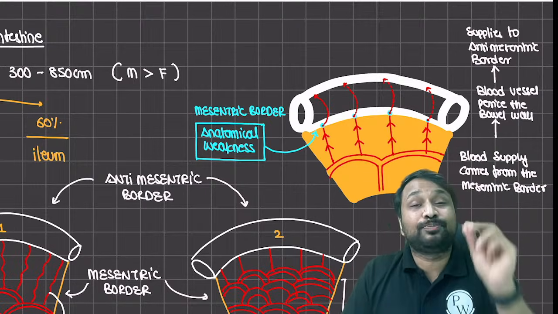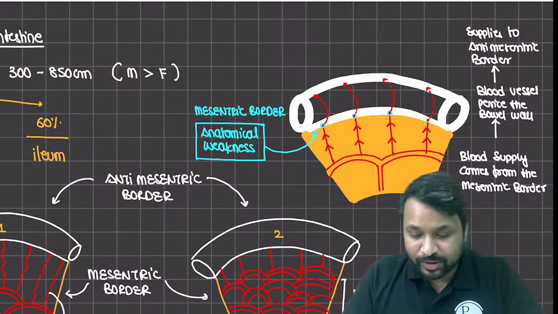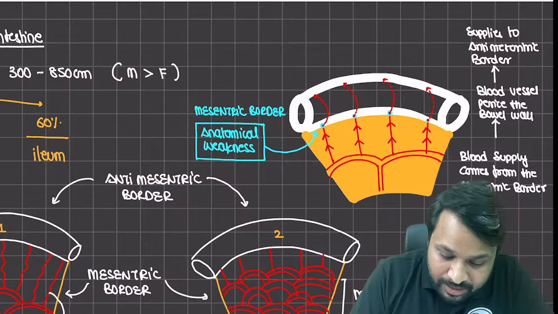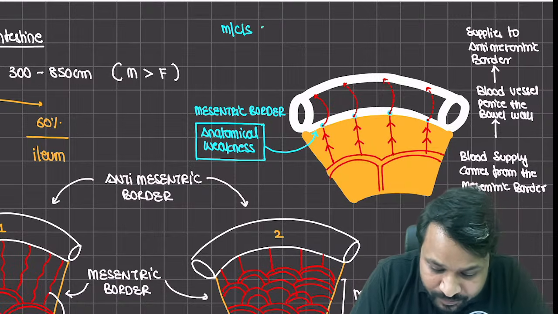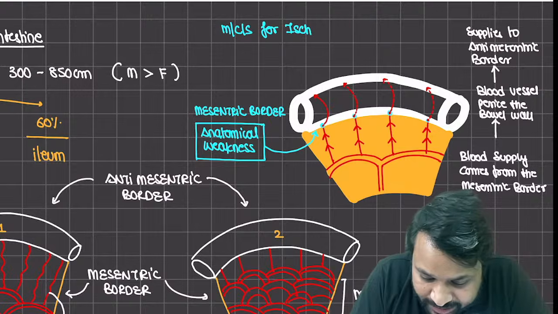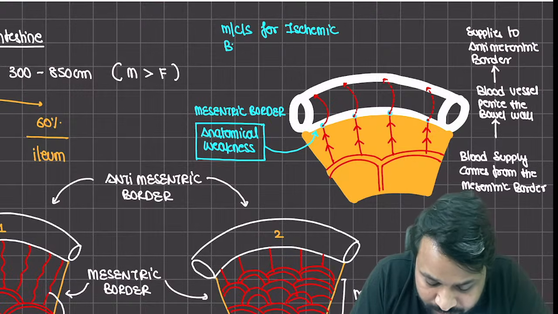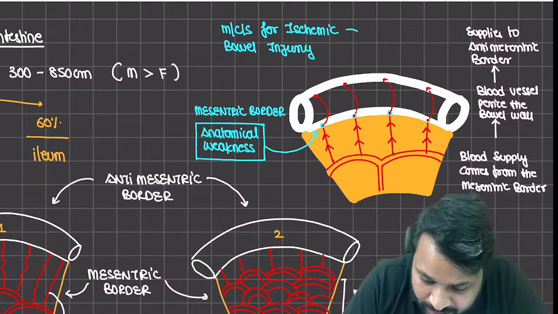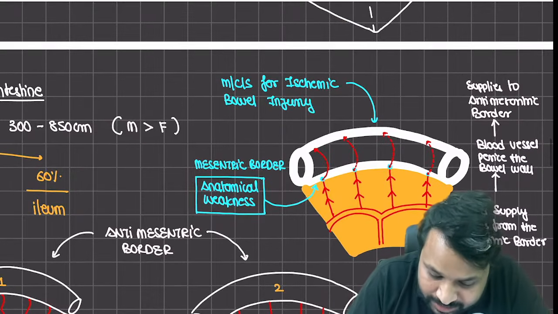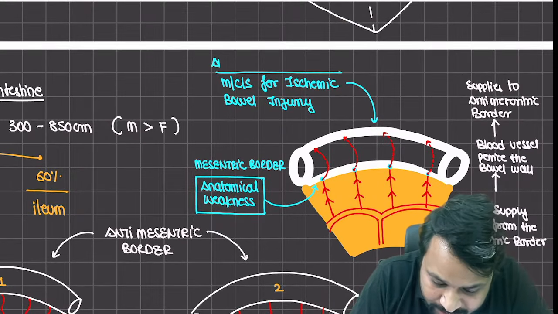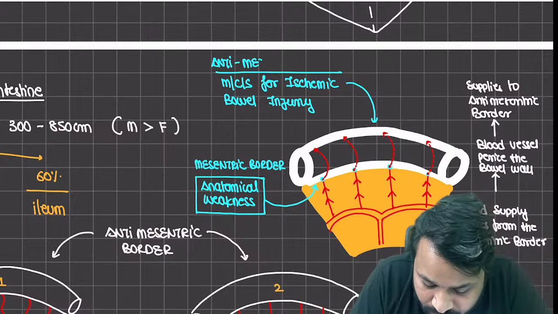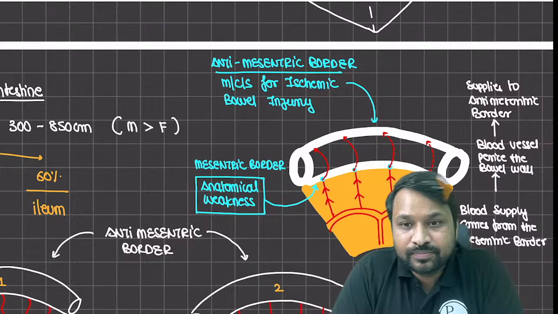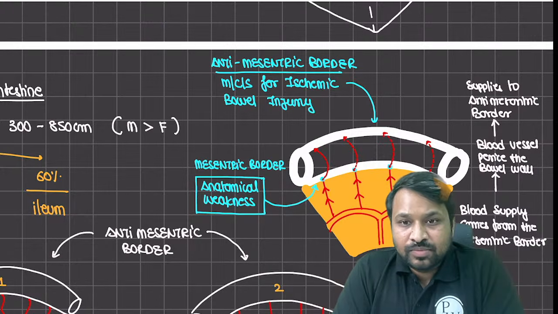So the question is, which part of the bowel is more prone to ischemic bowel injuries? Remember, the more common site for ischemic bowel injury is going to be your anti-mesenteric border. Clear? Okay.